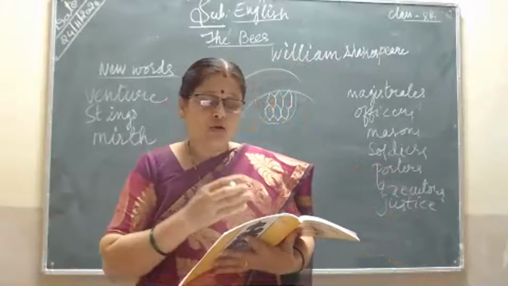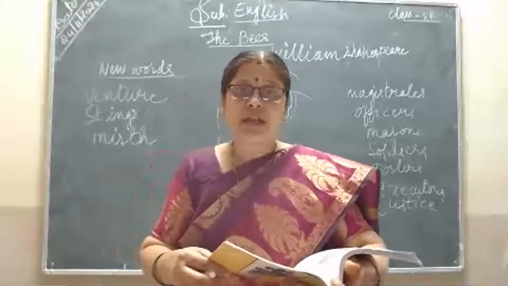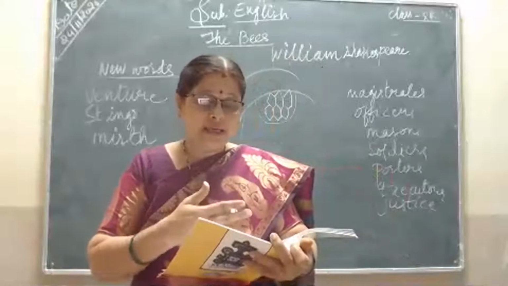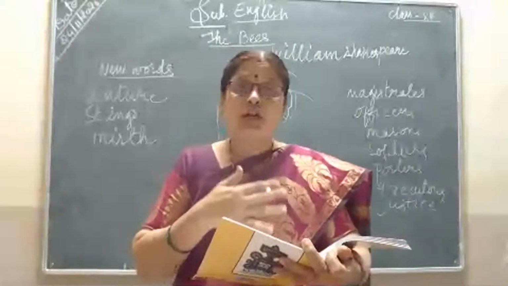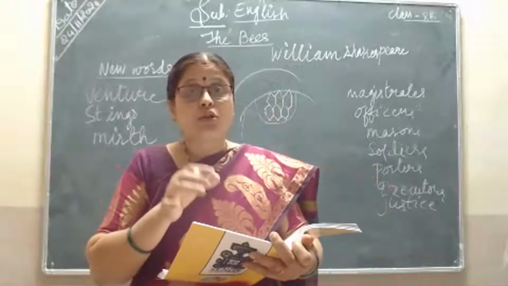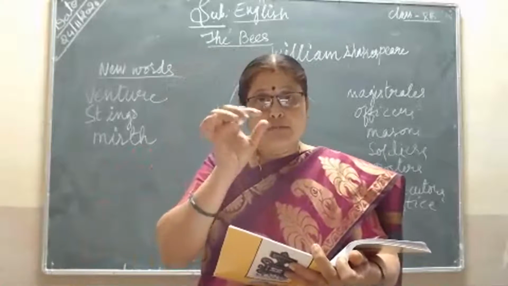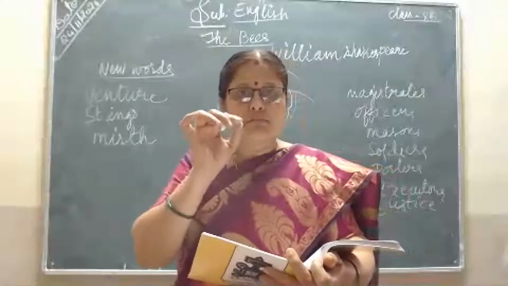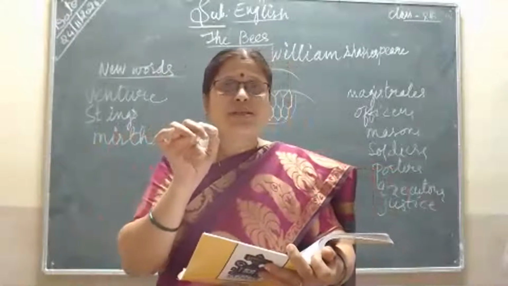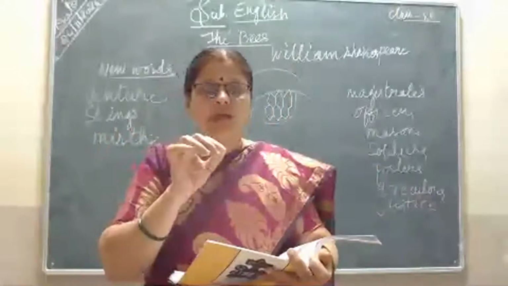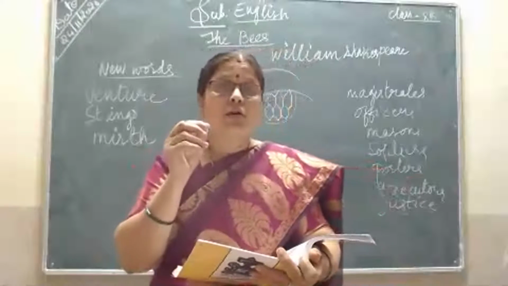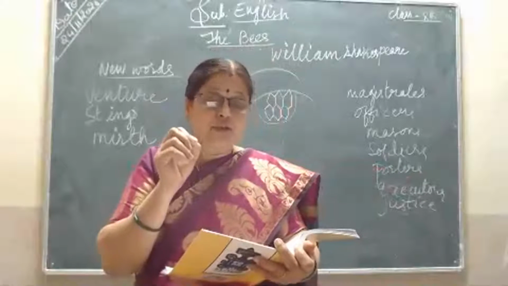Executors are also some of the bees who do some very effective work there. So he delivers over to the executors, pale, the lazy yawning drone. The last comes the drone here. The drone is only a male bee, male and female, already you know that male bees and female bees. Here drone is the male bee, who is very lazy and yawning. Yawning means always being sleepy or yawning, being lazy, isn't that? So that is what we always find, a drone as a lazy and yawning bee here.